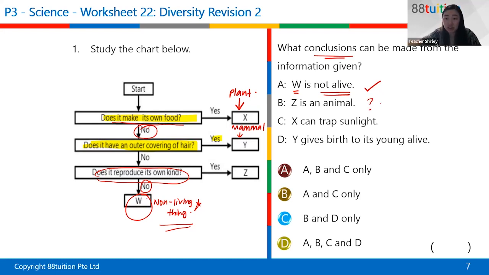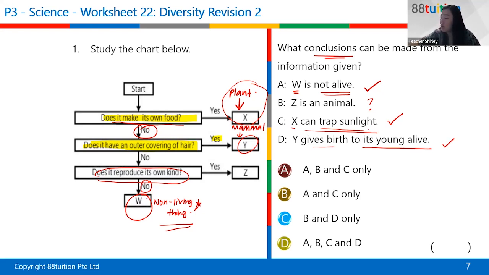So this one we're not so sure. We'll just use the process of elimination. X can trap sunlight. X is a plant, right? So it can trap sunlight. Yes. Y gives birth to young alive. That is right, because we know that this is a mammal.